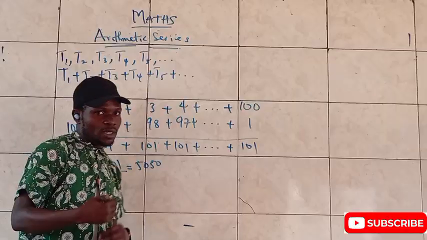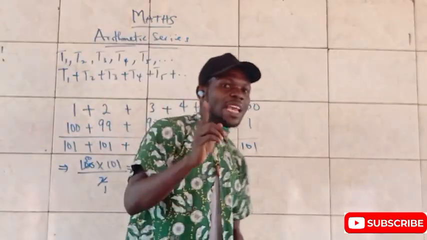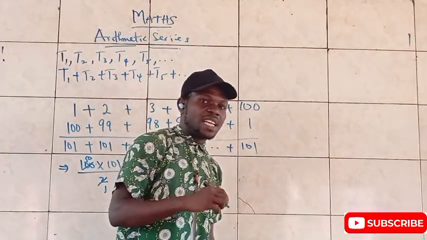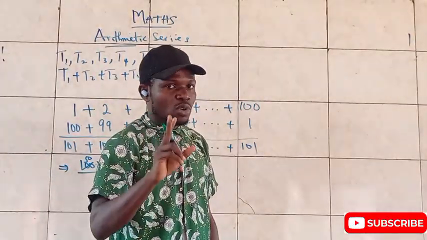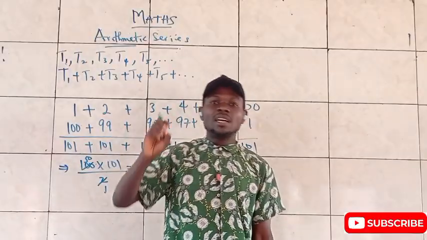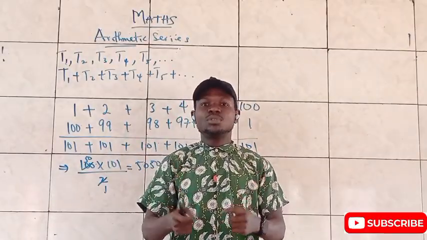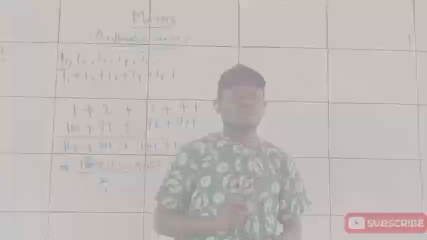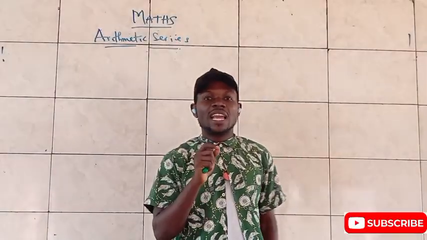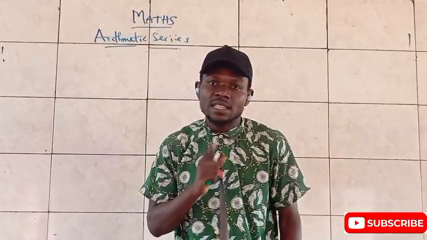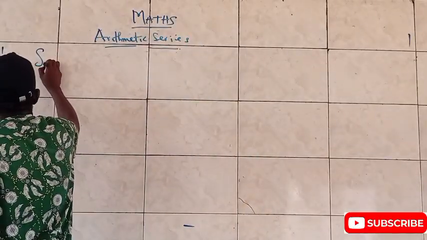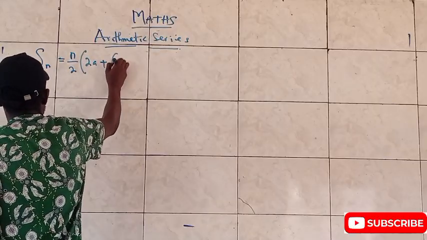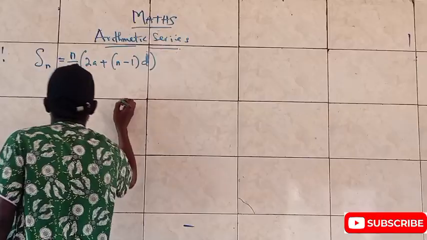That was how this concept came. Do you understand? So that is the same way I'm putting to you how we got the sum of the nth term of an arithmetic series. But I'm not going to go there. I'm just going to give us the formula. Then we'll take 1 or 2 basic examples that can solve or unify a point, as it were. So stay with me. Okay, so the sum to the nth term of an arithmetic progression is defined as Sn equals n all over 2, bracket 2a plus n minus 1 bracket d.